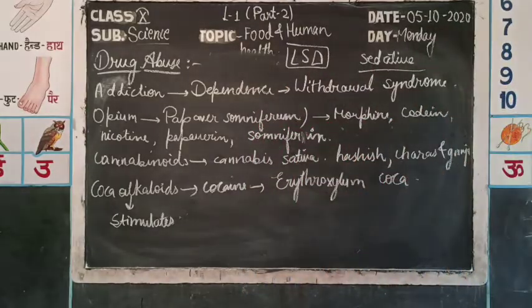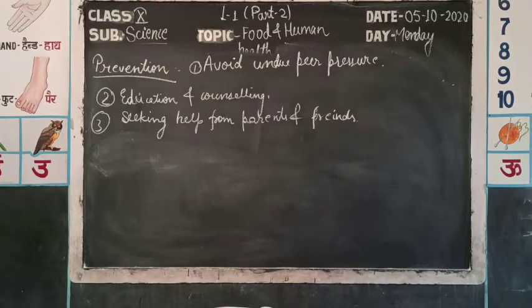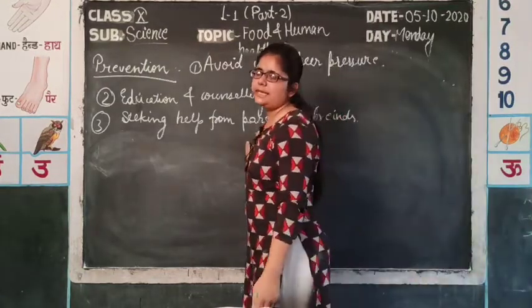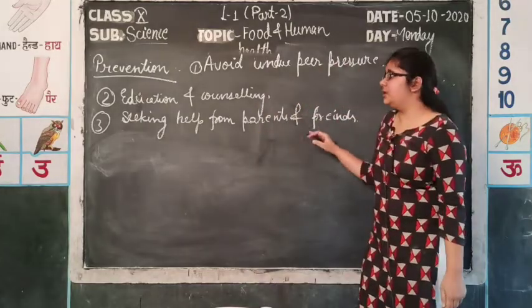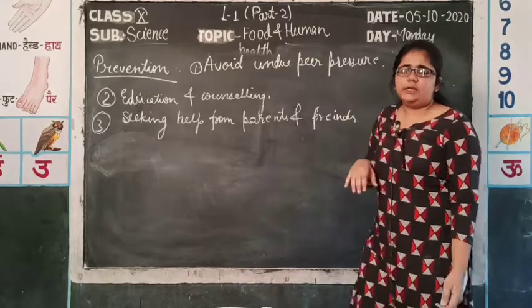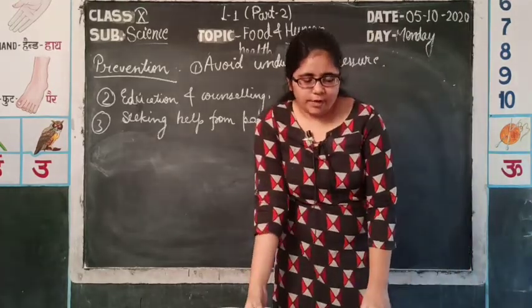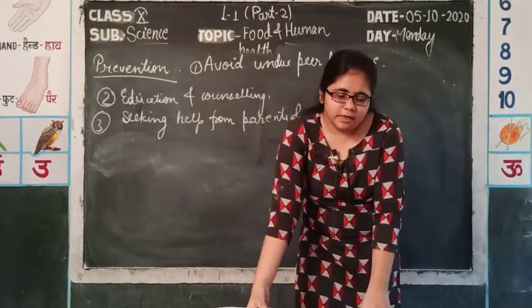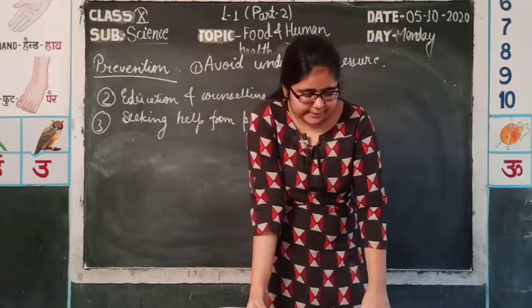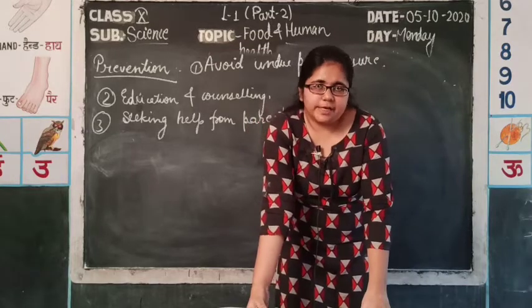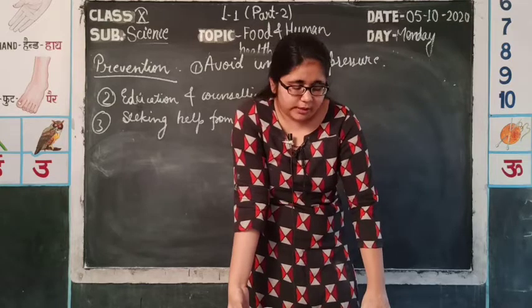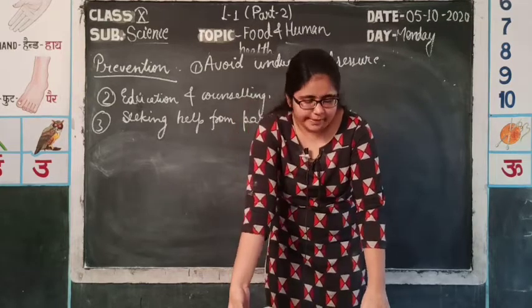Now we will discuss some preventive measures against drug and alcohol abuse. First of all, avoid undue peer pressure. A child should not be forced to perform unduly beyond his limits in any kind of activities, be it studies, sports, etc. As this kind of pressure will drag the person to use alcohol or drugs because they will let him feel better.